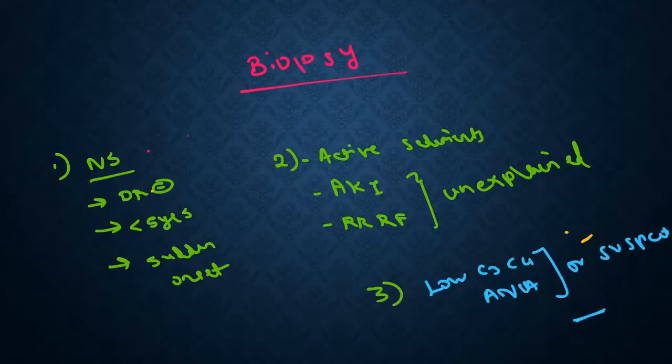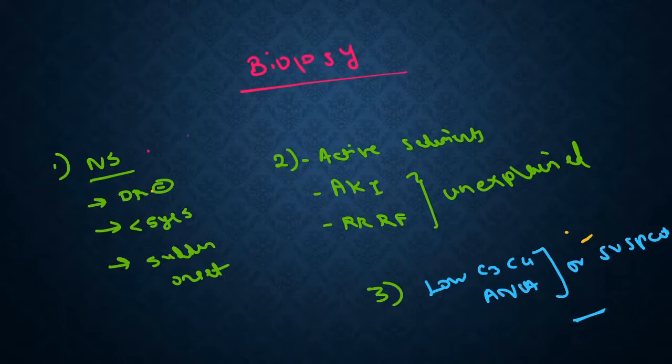Another addition to this list is the presence of any systemic disease to suspect a renal involvement. For example, presence of low C3, C4, or when we suspect vasculitis or amyloidosis, or any systemic disease suspicion is there, then also a diabetic kidney disease needs biopsy.